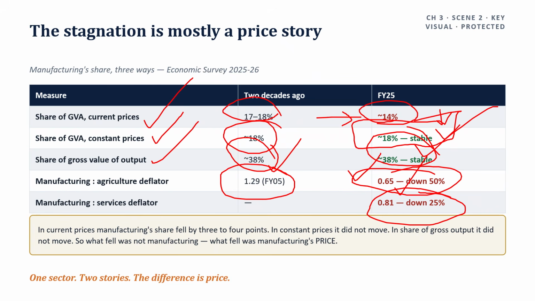Manufacturing's share of GVA at constant prices and its share of gross value of output have both been broadly stable for 2 decades. What has deteriorated is manufacturing's terms of trade, by half against agriculture since financial year 2005. The policy question is therefore not only how to make India produce more manufactures, but why manufacturing cannot capture value from what it already produces.